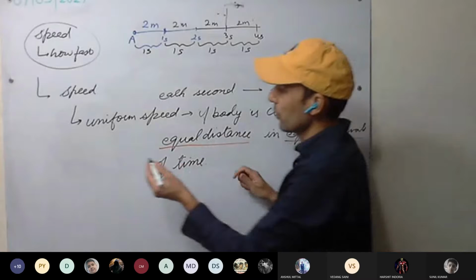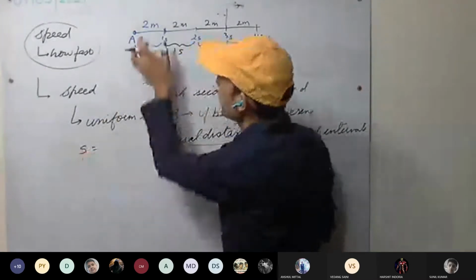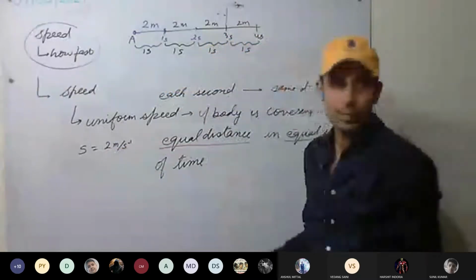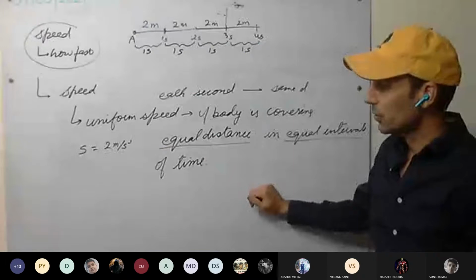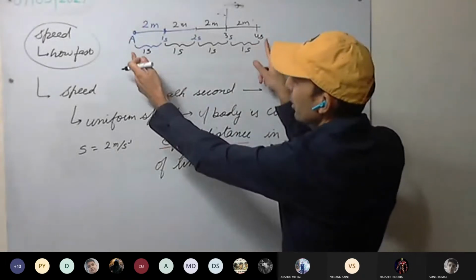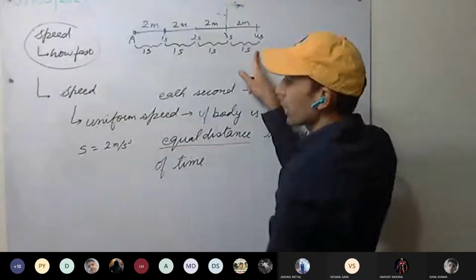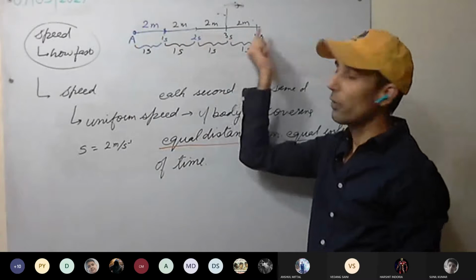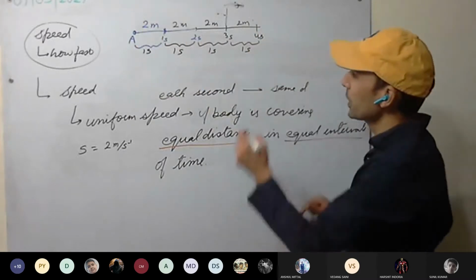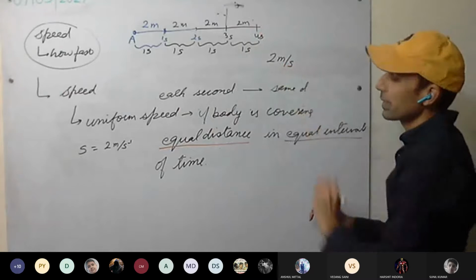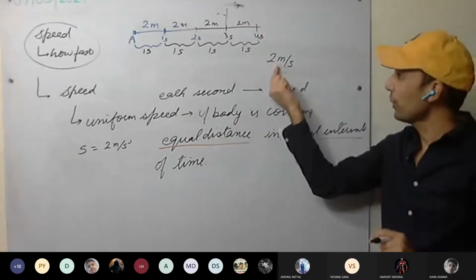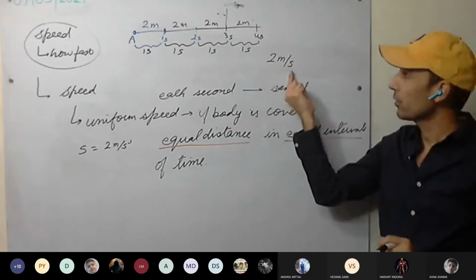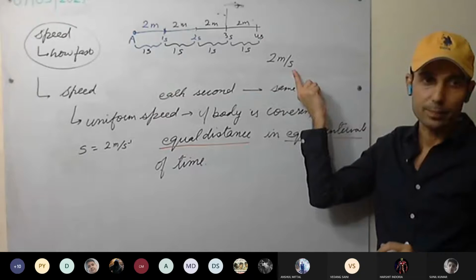And here we can use the formula. So speed will be what? 2 meter per second. Understood? You can calculate 2 meter per second this way, or you can calculate the total distance divided by total time. That will also give us the uniform speed. Or you can take simply 2 meter per second. That is the speed throughout the journey. Throughout the journey, what will be the speed? 2 meter per second. It means throughout the journey, the body will be covering 2 meters of distance each second.